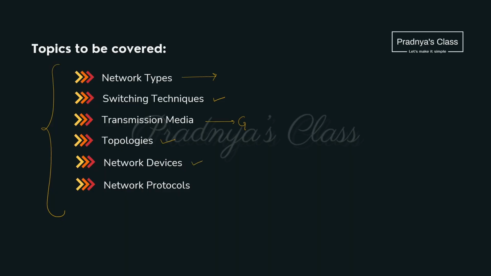There are a lot of network devices. The important ones are hub, switch, repeater, modem, etc. And finally we discussed some protocols. They are HTTP, FTP, TCP/IP, SLIP and PPP. Apart from that we discussed some of the protocols for mail like POP and SMTP. One more protocol we will keep in mind is VoIP, Voice over Internet Protocol. We even discussed some of the internetworking terms. Hope this revision will be helpful to you.